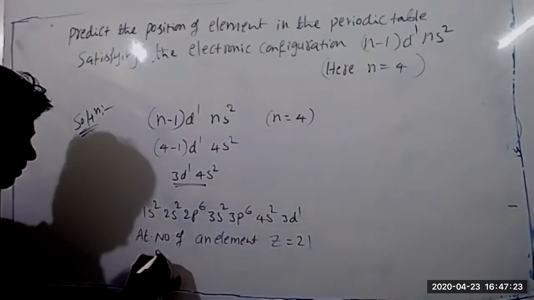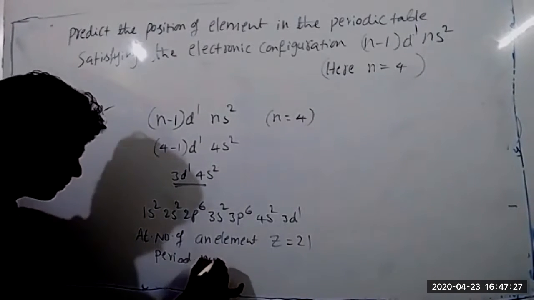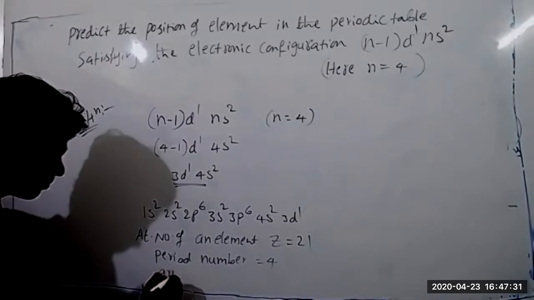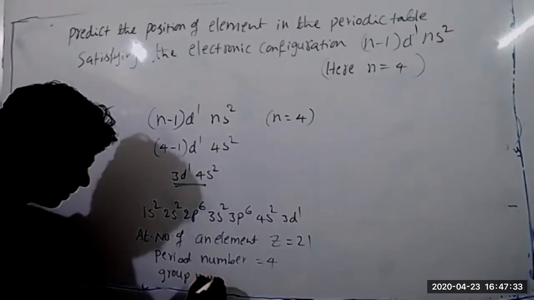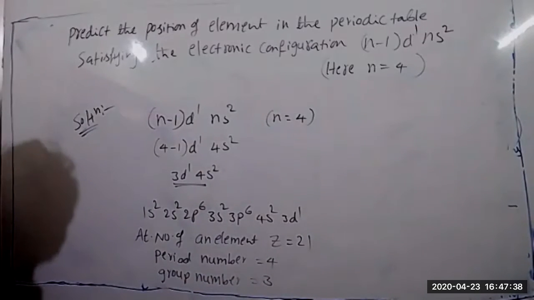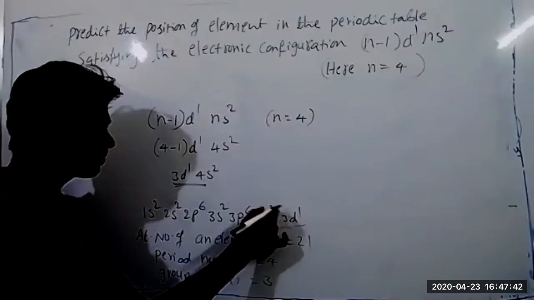Period number is 4. Group number is 3. Which block element is it? d block, with 3d1 4s2. The sum of 1 plus 2 gives 3.